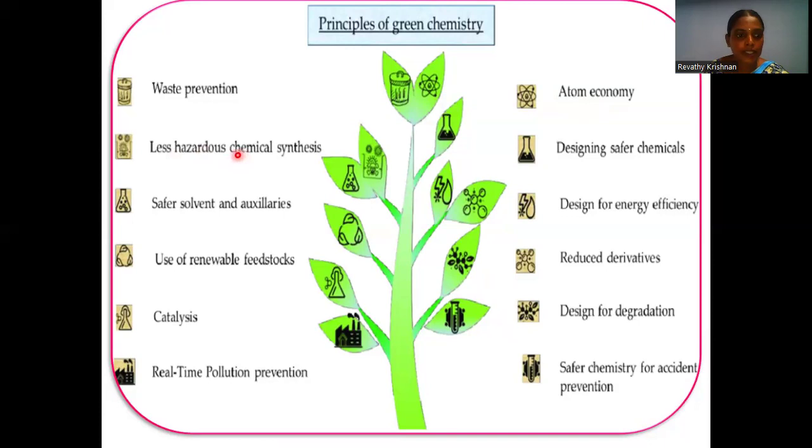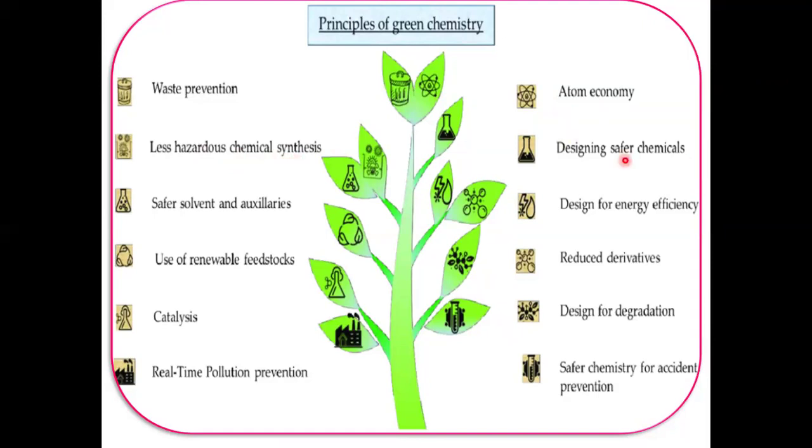And the next one is less hazardous chemical synthesis. Wherever practicable, synthetic methods should be designed to use and generate substances which possess little or no toxicity to human health and the environment. The next is designing safer chemicals. Chemical products should be designed to achieve their desired function while minimizing toxicity.